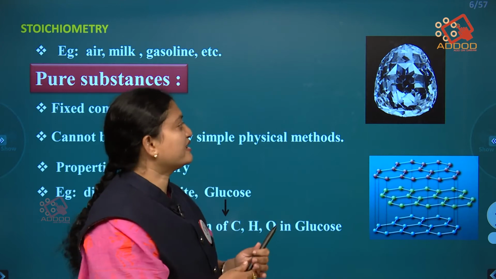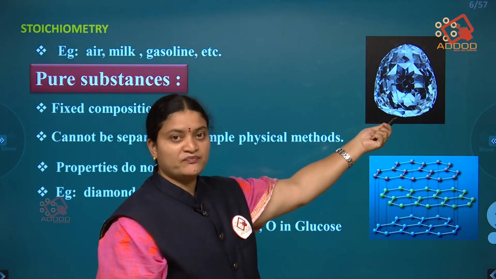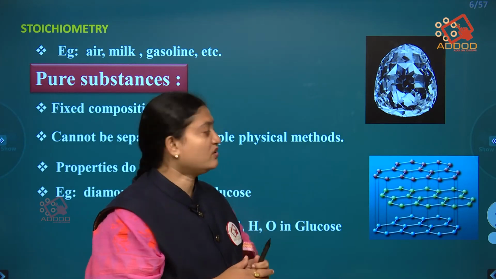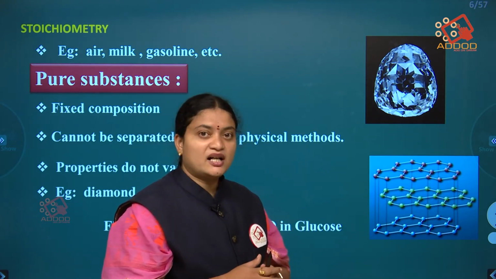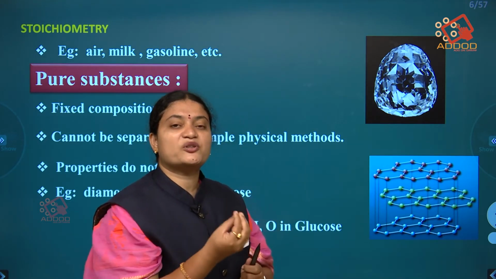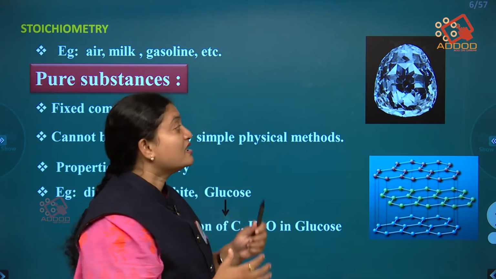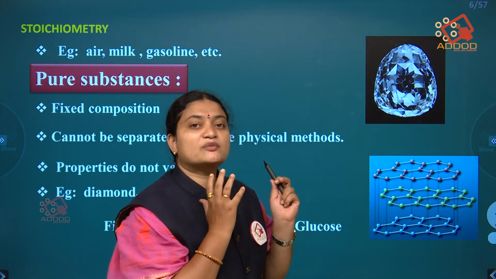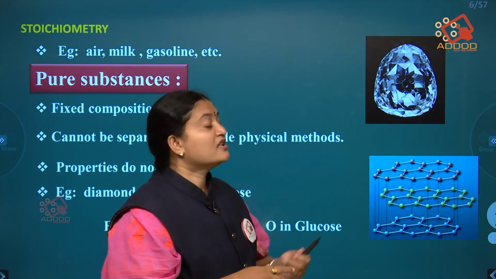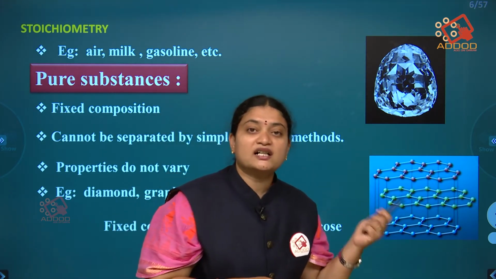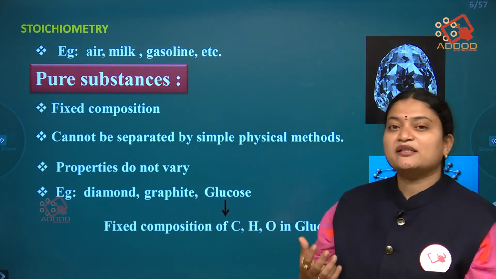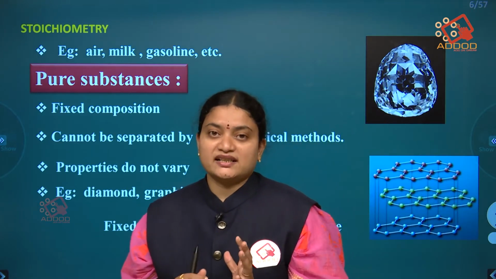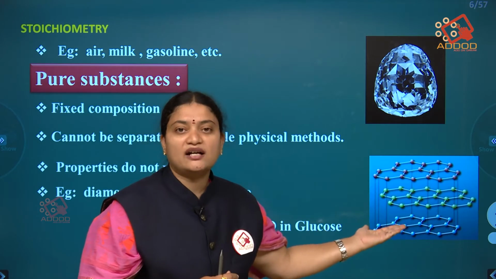As an example, you can see that we have taken a picture of a diamond. Diamond is made up of purely carbon. And this is graphite, which is also purely carbon. In these, only one type of element is present, and these are pure substances. So the best examples we can give for pure substances are diamond and graphite, which contain only carbon.